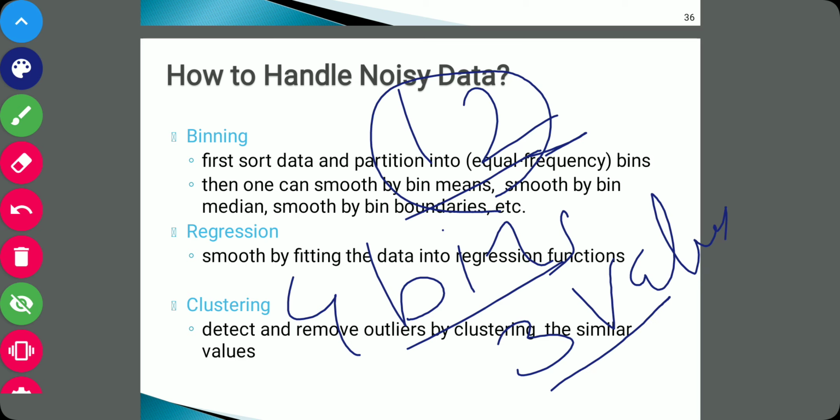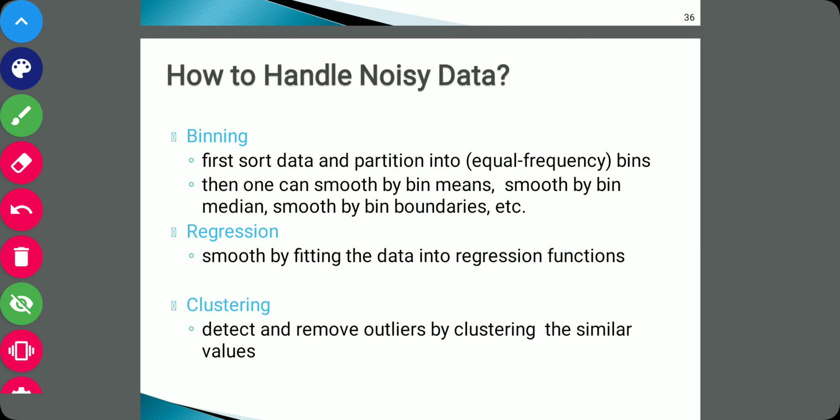Then we can smooth this noise by bin means, bin medians, or bin boundaries. So what is smoothing by bin means?